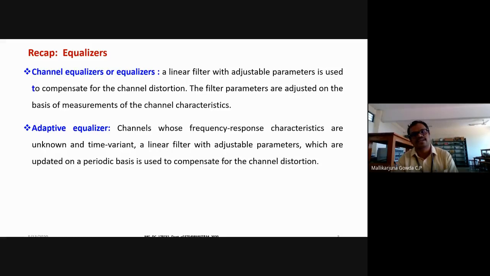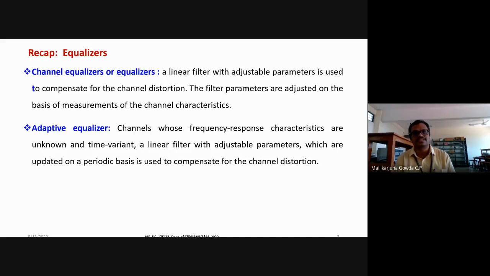So what is an adaptive equalizer? In adaptive equalization, it is used for channels whose frequency response characteristics are unknown and time variant.